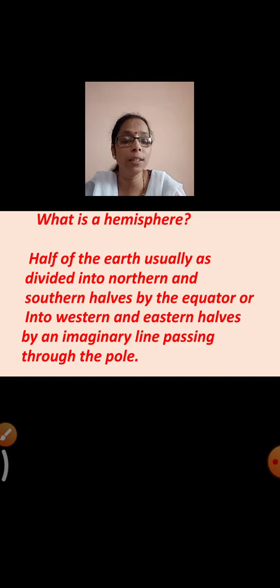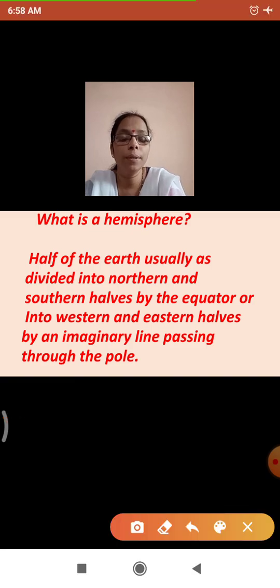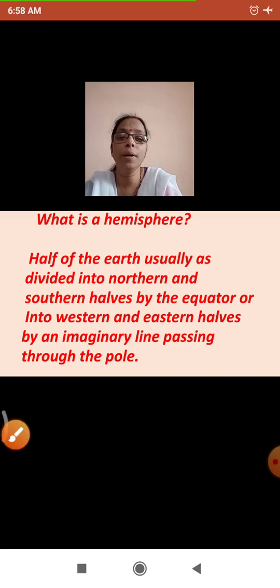You'll find that the earth is divided into halves by the equator and by the imaginary line. When it is divided by the equator, it is the northern and the southern hemisphere. The part which is divided by the imaginary lines is called the eastern and the western hemisphere.